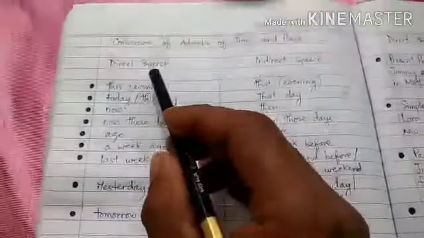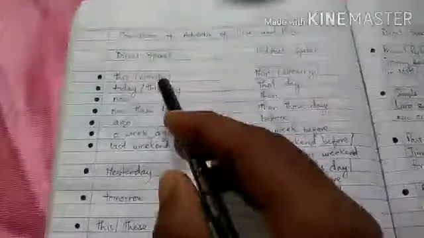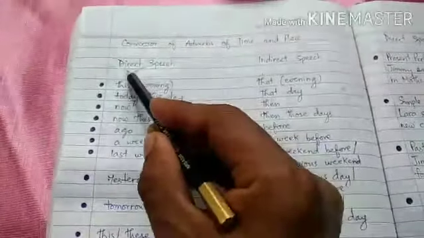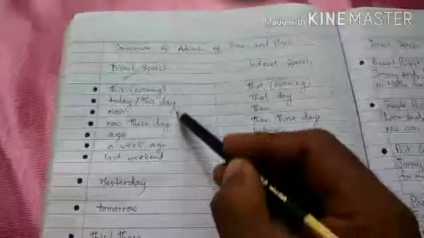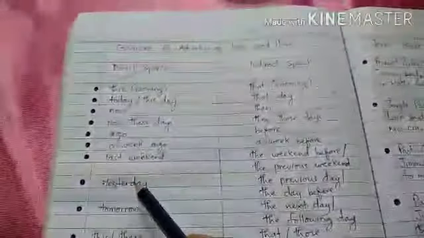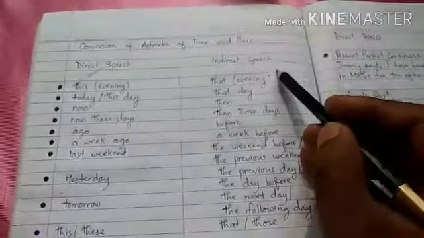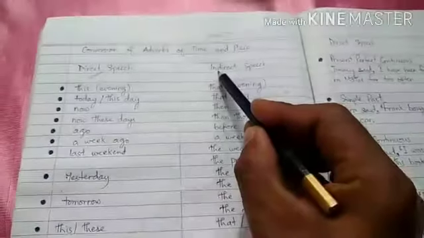So these are the adverbs of time and place that we write in direct speech. So if the sentences in direct speech have these adverbs of time and place, then these will change into these adverbs of time and place in indirect speech.